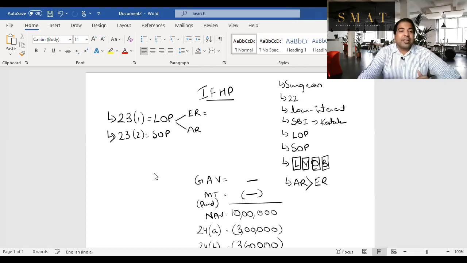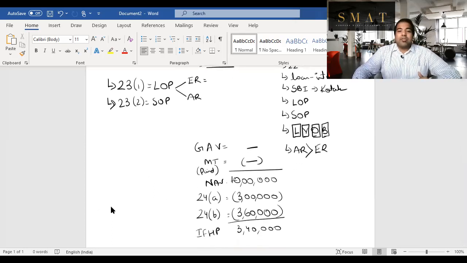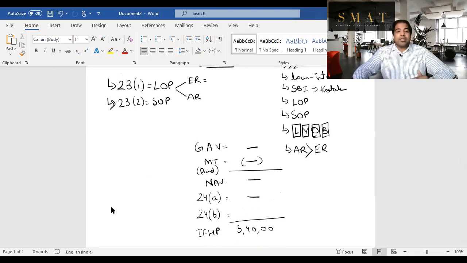You get no deduction. This is my favorite calculation. Your NAV also becomes zero in case of a self-occupied house property. There is no standard deduction because 30% of zero is also zero. But can I minus interest that I pay on this house? Yes, you can minus. There is no limit on interest as long as you are making a payment, or even if you've not paid, on accrual basis you'll get a deduction. But here in case of self-occupied property, there is a benefit. Why is it a benefit? I'll tell you in some time. But right now, are you offering anything to tax? No, you're not offering anything to tax.